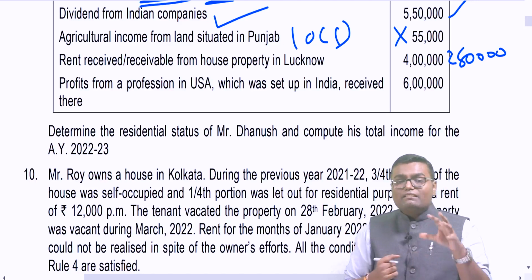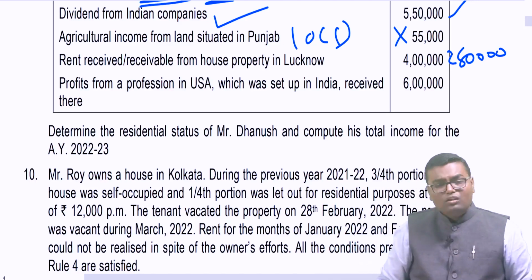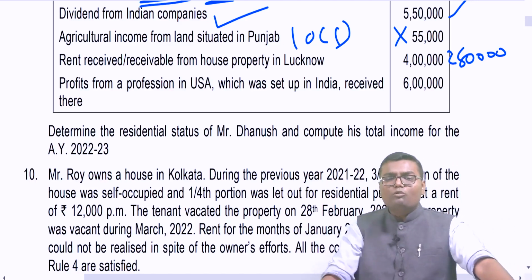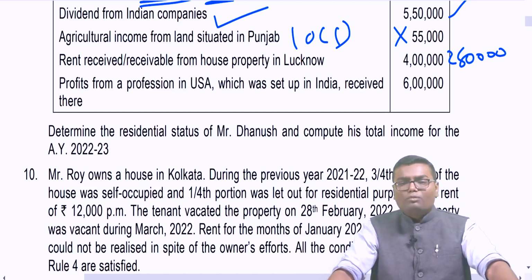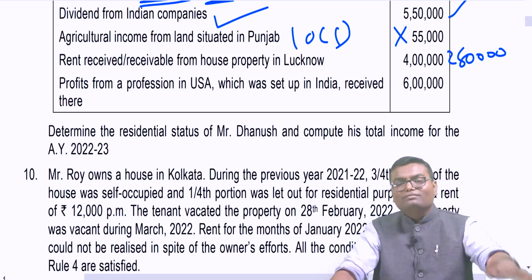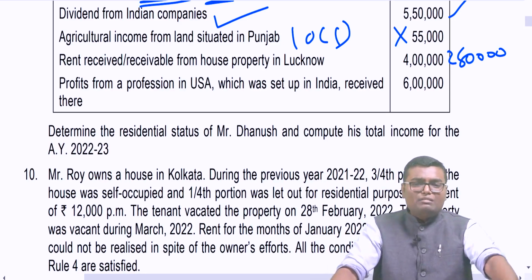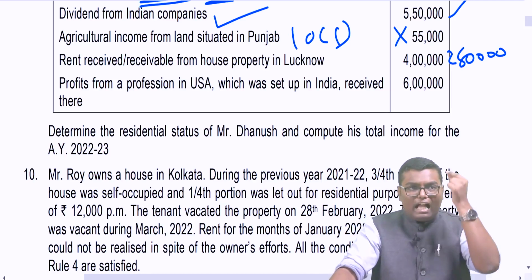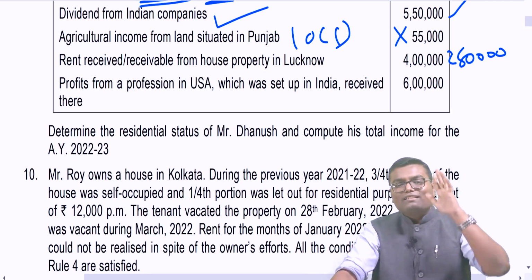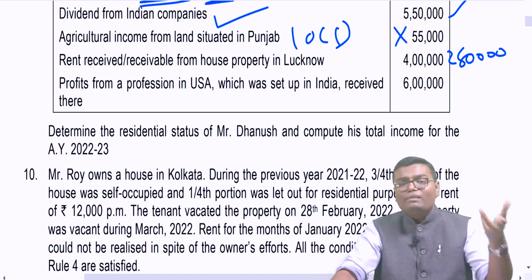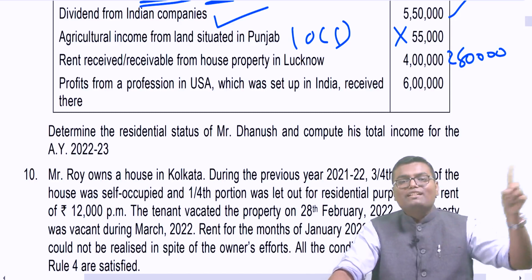Set up in India means controlled from India. Now understand, in the table of scope of income, the fifth income, profit or gain from business or profession accrued outside India, received outside India, controlled from India. That income is taxable only to two categories, R&OR and RBNOR. That is not taxable to a non-resident. Just because control is from India, it can never be taxable to a non-resident.